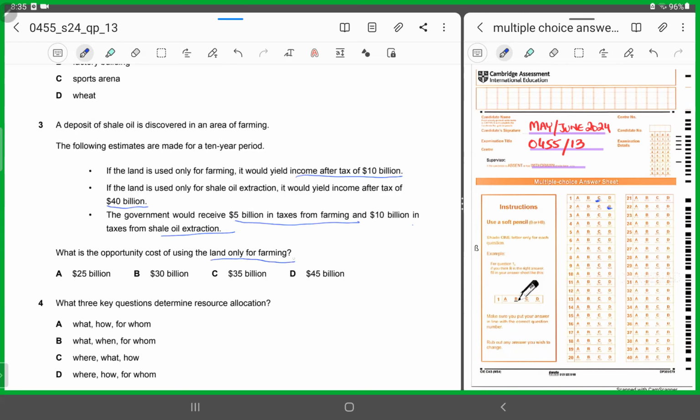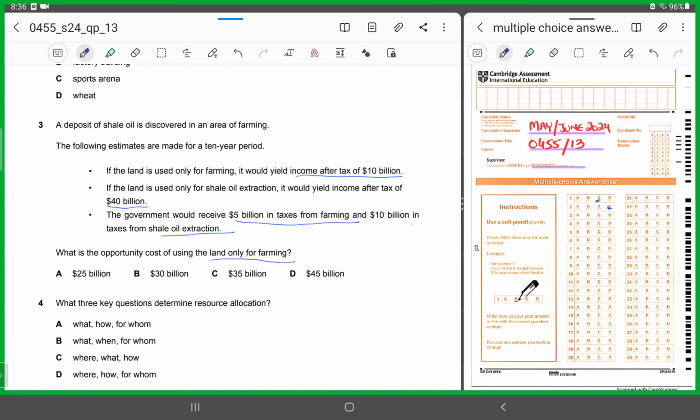Now, for instance, if the government decides that the land is to be used only for farming, what will be the opportunity cost? Now, by definition, what do we know? That opportunity cost refers to what? The cost of the best alternative foregone due to a particular choice made. So now what is the choice being made over here? That the government is deciding to opt for farming. It would not go for shale oil, right?